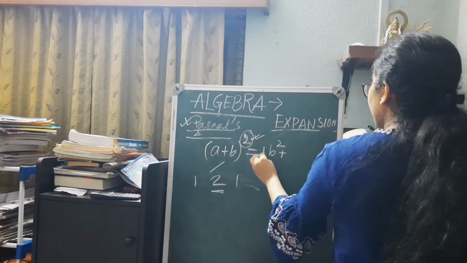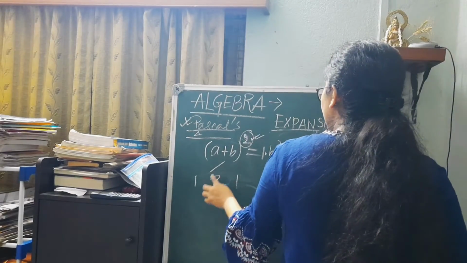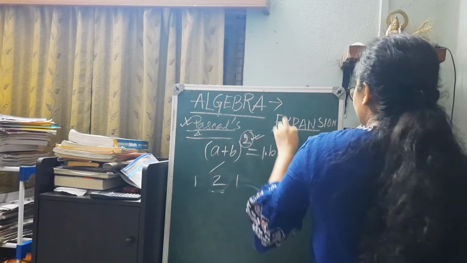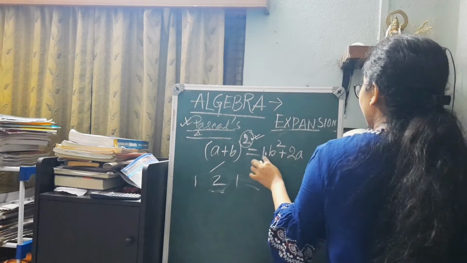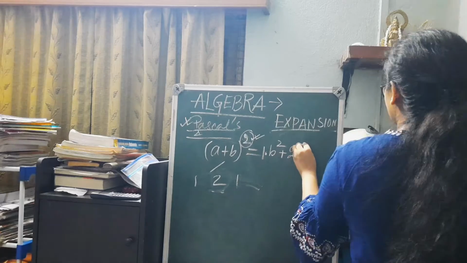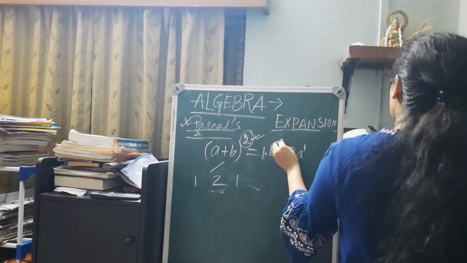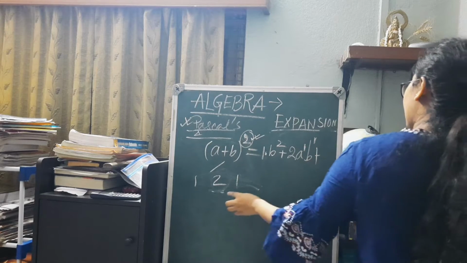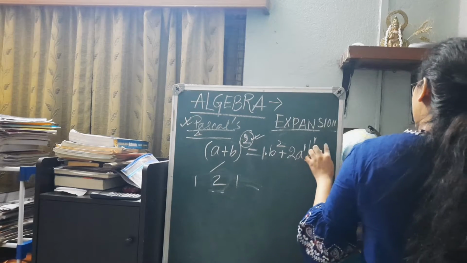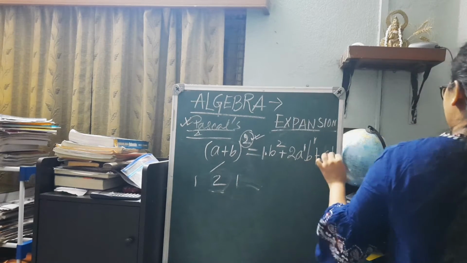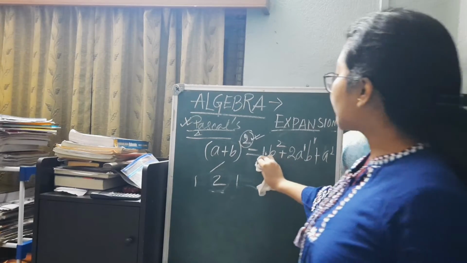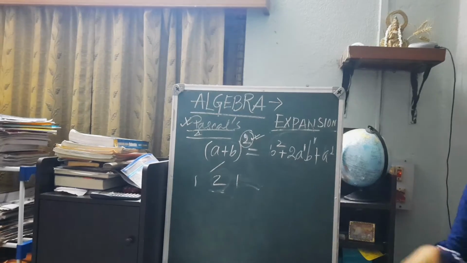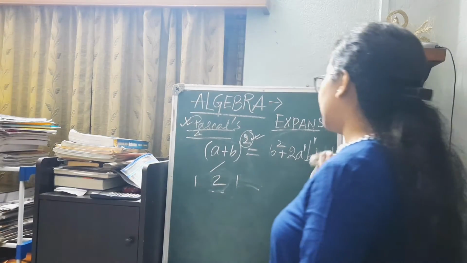Now the first one begins this way, then comes the next coefficient 2. We actually see that a will come in now, because here a was a to the power 0. So in this case a becomes a to the power 1, b is decreasing, b becomes b to the power 1, and in the next case the coefficient is 1, and we reach a square. So no matter from whichever side we start, it gives us the same formula. So this is how identities are determined.